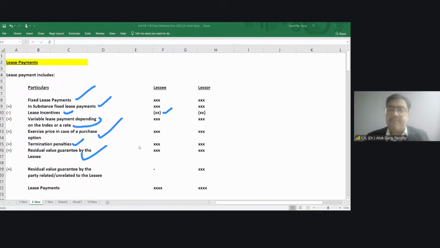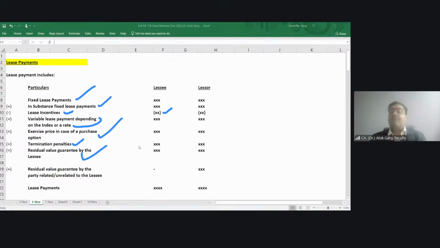Lessor. You tell me what guarantee you are expecting, what amount you are expecting after 3 years. So the lessor told that I am expecting 10,000 rupees. This mobile has a cost of, let's say, 50,000 rupees, and I am expecting 10,000 rupees of residual value after 3 years. Okay.